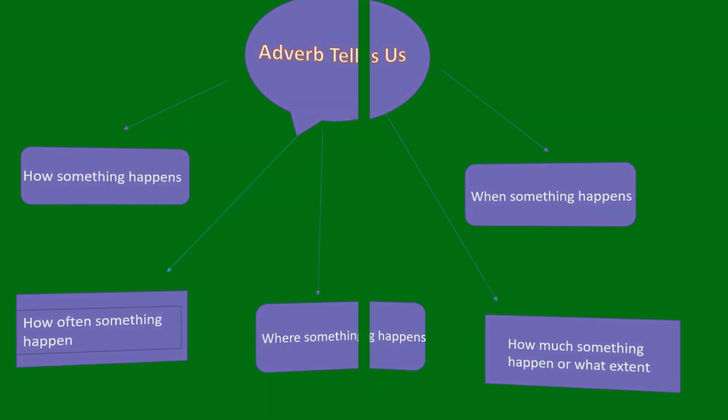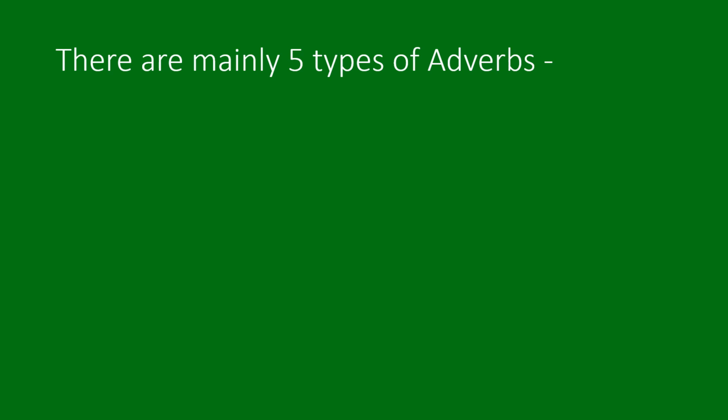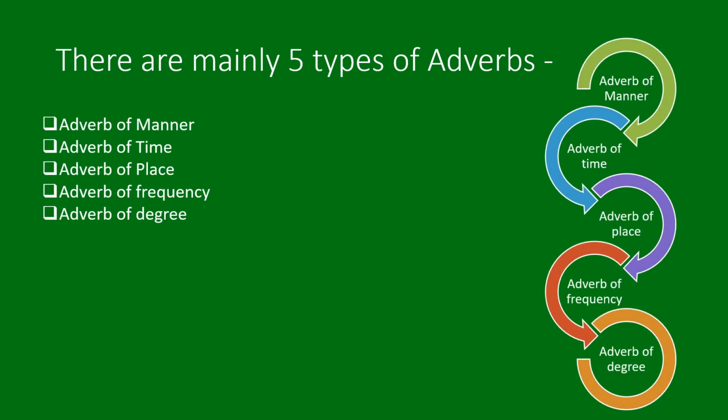Let's see what the types of adverbs are. There are mainly 5 types of adverbs: adverb of manner, adverb of time, adverb of place, adverb of frequency, and adverb of degree.